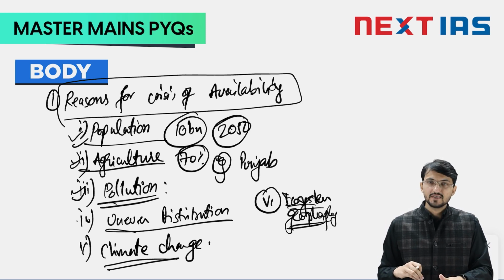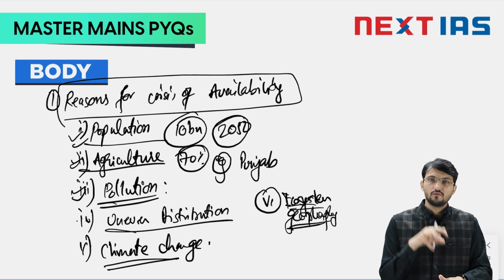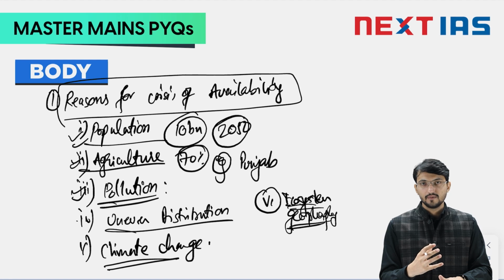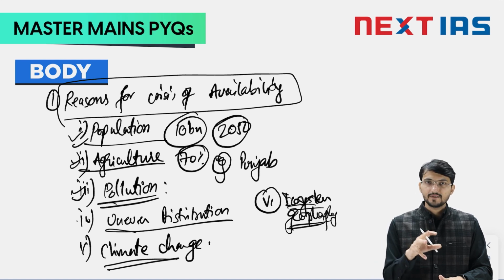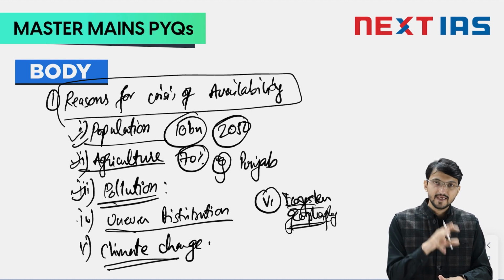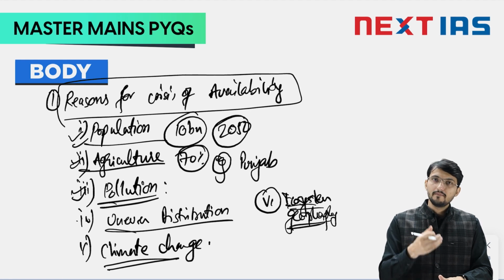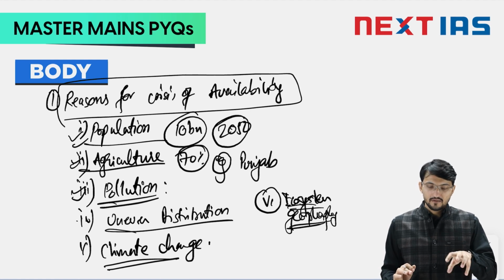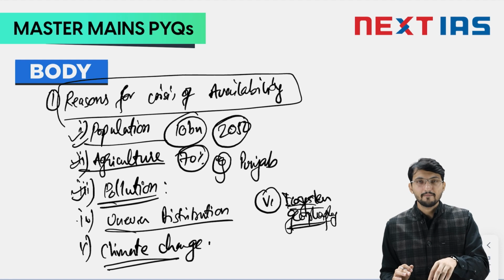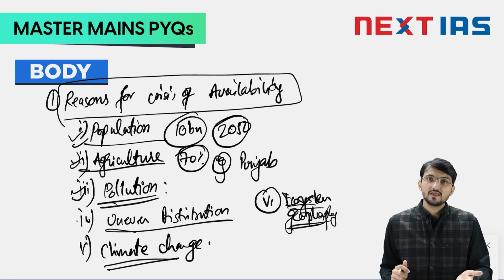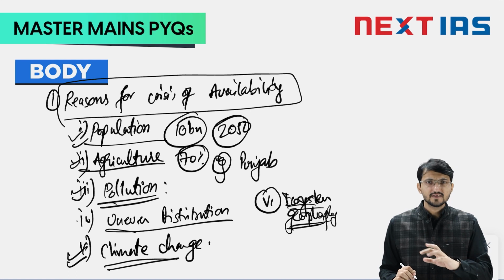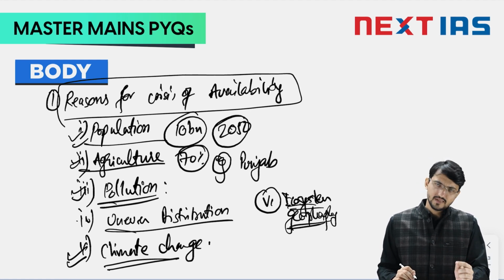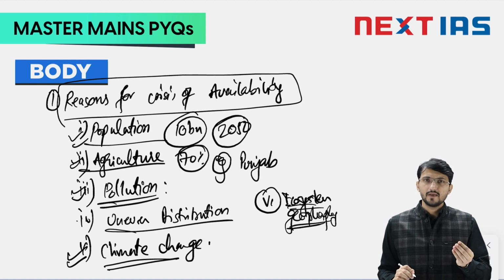So what is happening because of climate change? The weather pattern is changing. So the main source of water, that is rain, is disturbed. Secondly, around the world the ice caps hold a lot of fresh water. Because of climate change, those glaciers and ice caps will melt, and the water will be mixed with sea water, so that will become non-fresh water. So the 3% pie will be reduced, and the lesser pie which we have available will obviously be impacted. For climate change, you mention 1 or 2 lines: first rainfall, then temperature rise, more evaporation will take place and availability of water will reduce, and third you write about the glaciers.